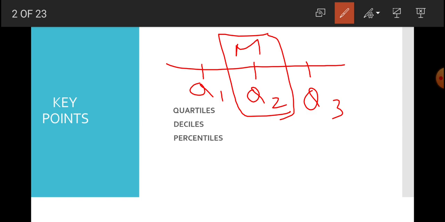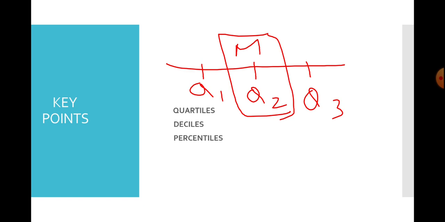Similarly, if we want to divide a series into 10 equal parts, हम 9 cuts लगाएंगे. Means we will have 9 deciles. Same, if we want to divide a series into 100 equal parts, then we will have 99 percentiles. Today we will learn how to calculate quartiles, deciles, and percentiles.